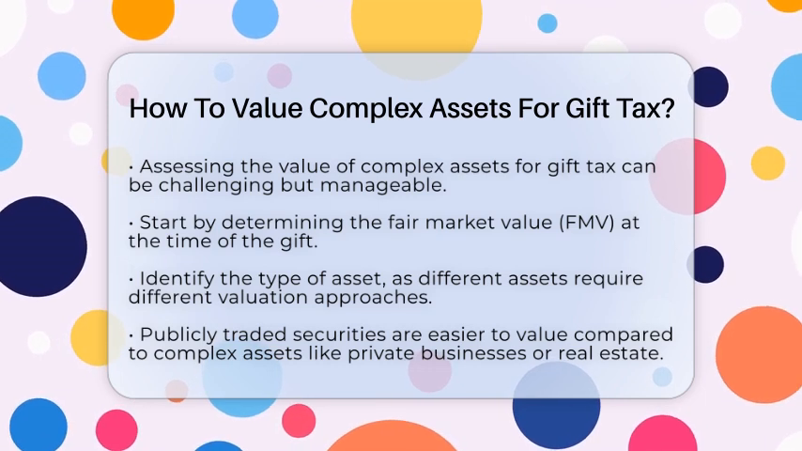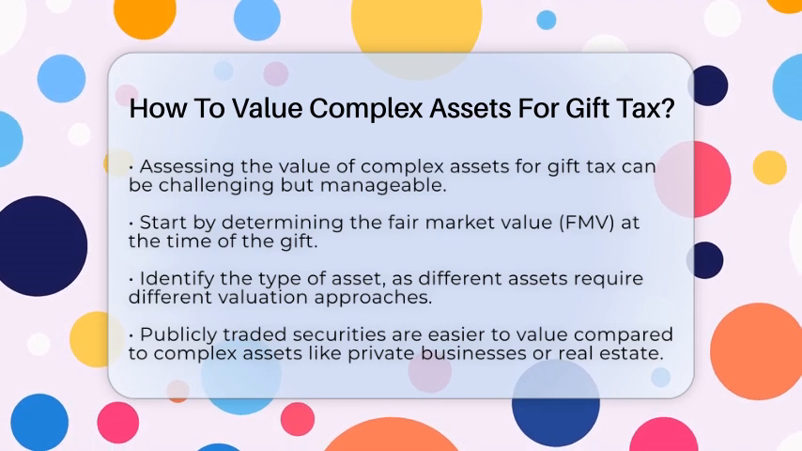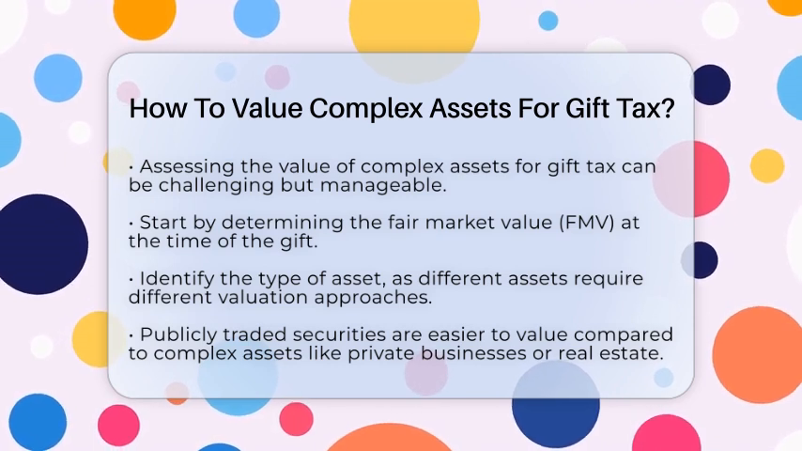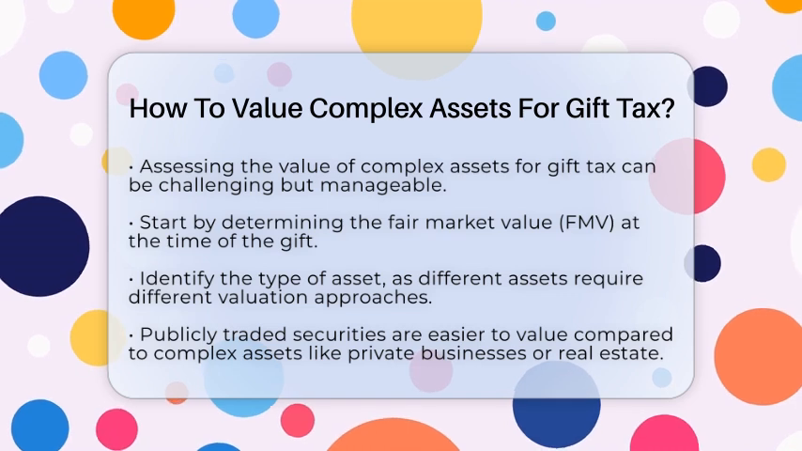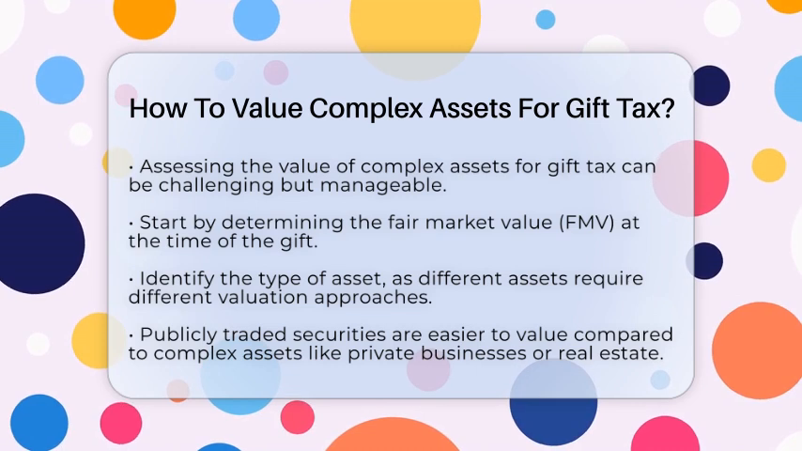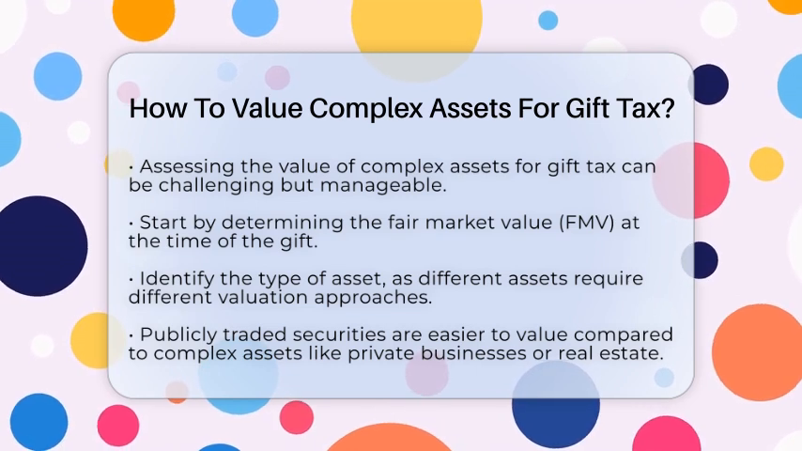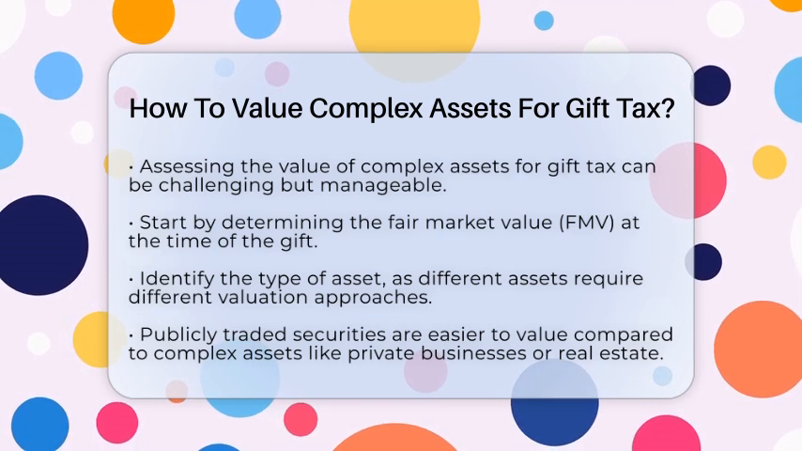First, you need to determine the fair market value, often referred to as FMV. This is the price that a willing buyer and a willing seller would agree upon in an open market. It is essential to establish this value at the time of the gift. Next, identifying the type of asset is crucial. Different assets require different approaches.